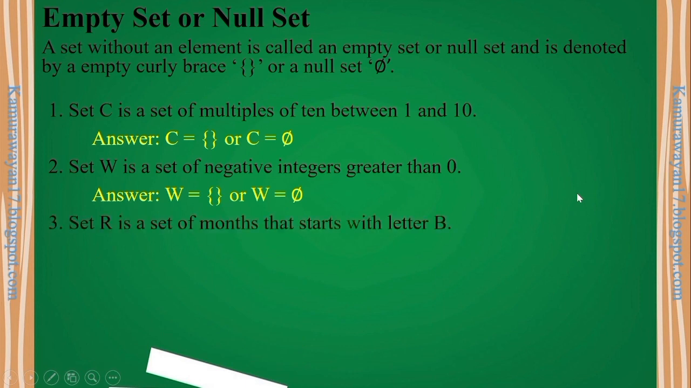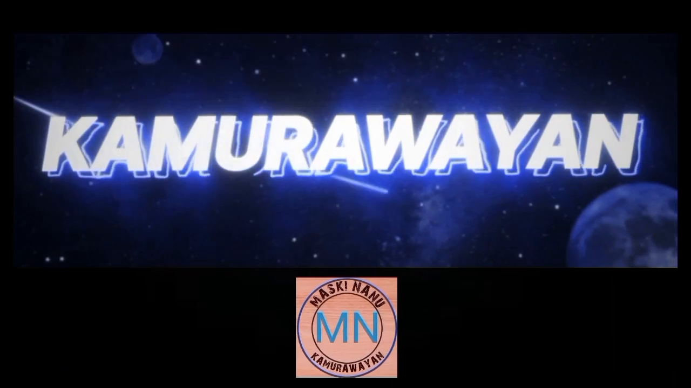No. Another one, set R is a set of months that starts with letter B. Ano ba yung months natin na nag-i-start sa letter B? Simulan natin January, February, March, April, May, June, July, August, September, October, November, December. Wala pong nabanggit na letter B. So therefore this is an empty set or null set.